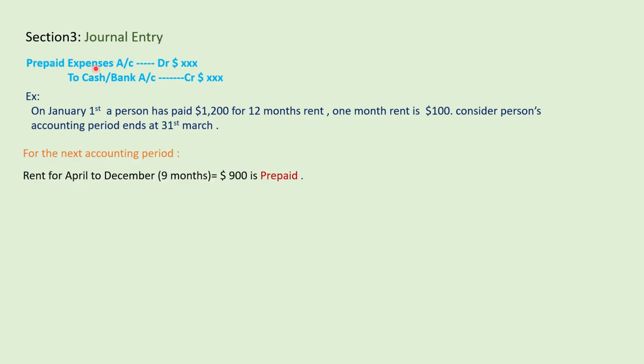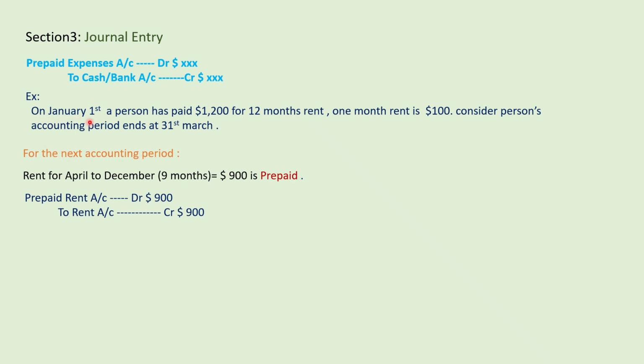So prepaid rent account debit $900, and the expense account is the rent account. So rent account is credited, it is decreasing. That's why you have to represent it under the credit side like this: prepaid rent account debit $900 to rent account credit. So this is for the next accounting period.